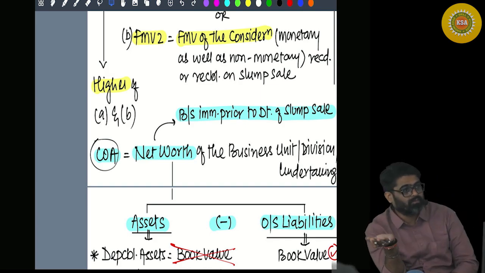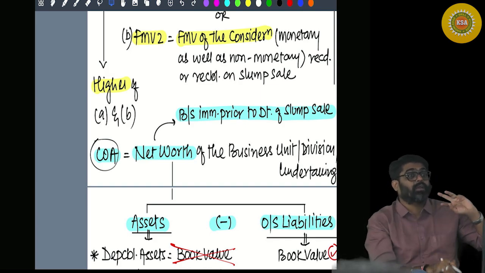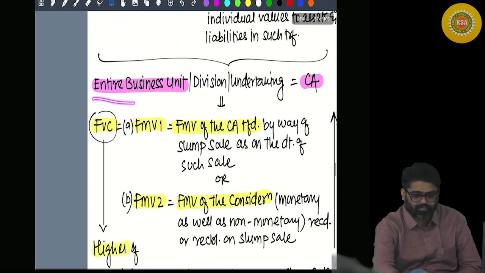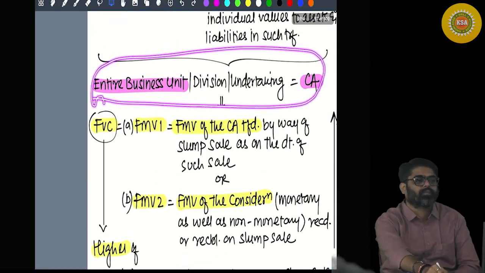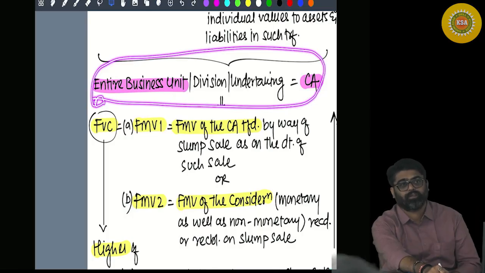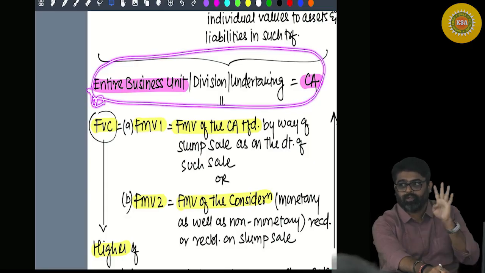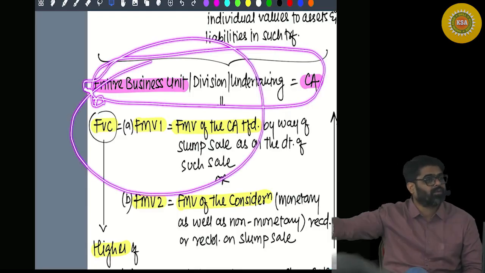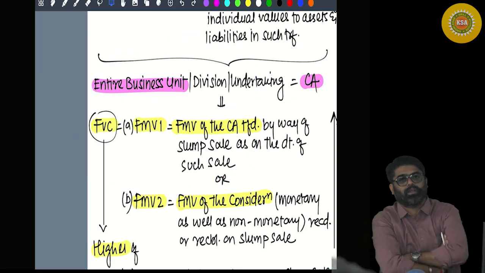The nature of gain will be long term if the asset is, what is your asset? Is it a listed security? Is it a unit of an equity oriented mutual fund? Unit of UTI? Zero coupon bond? Is it unlisted shares? Is it immovable property? Different asset, different period of holding.